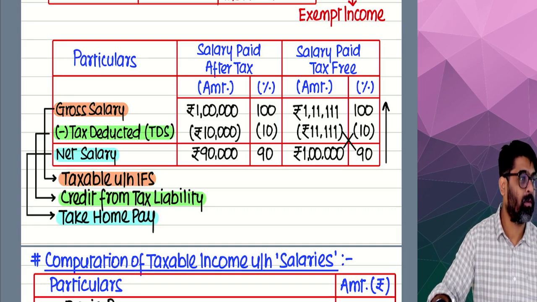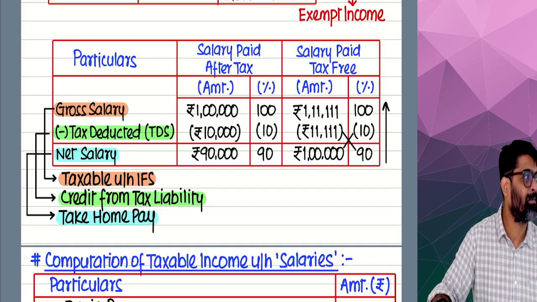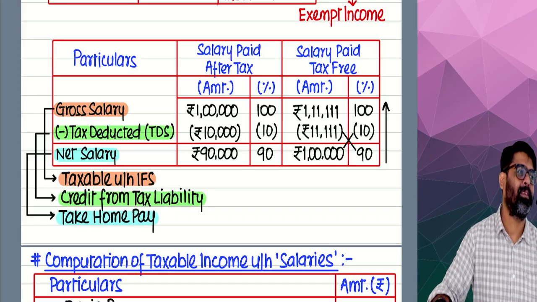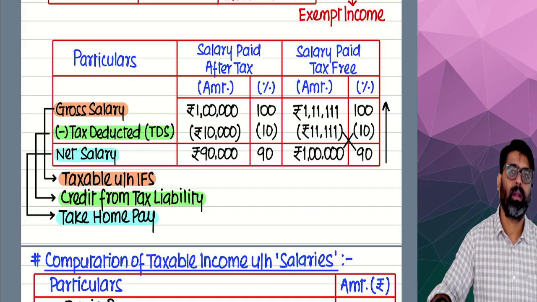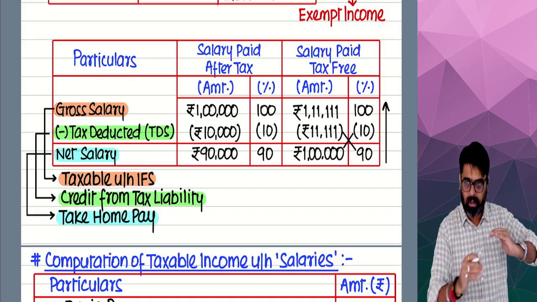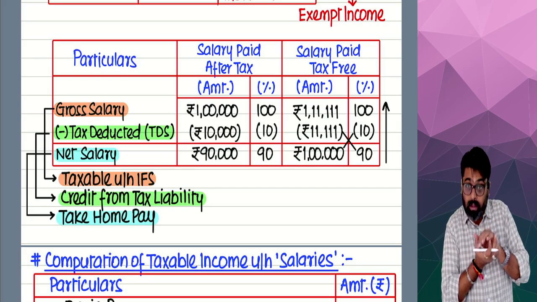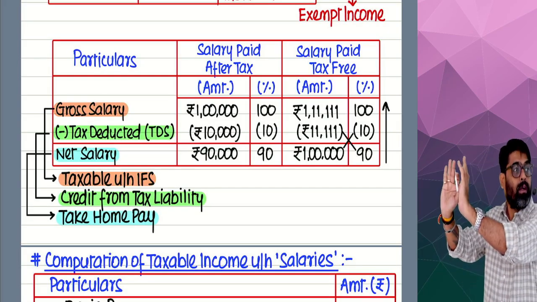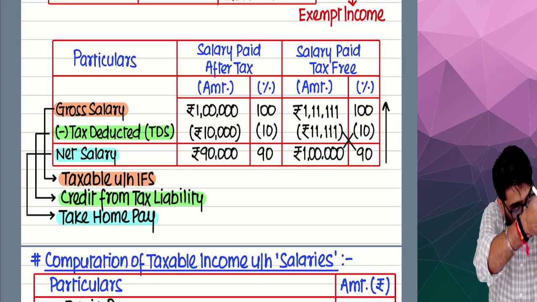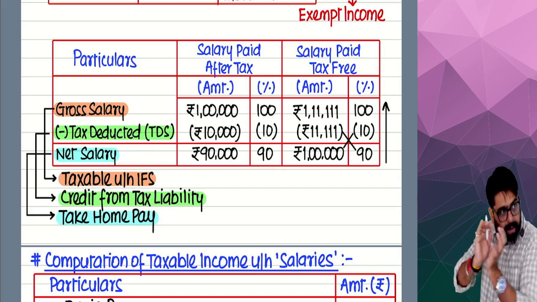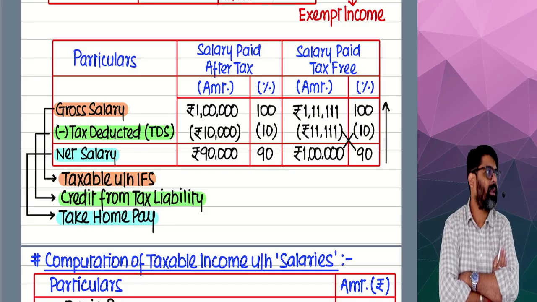90,000. Wrong. 10,000 was application of income. That 10,000 which got deducted was her income only, which got deducted in the form of TDS and given to the government as tax.